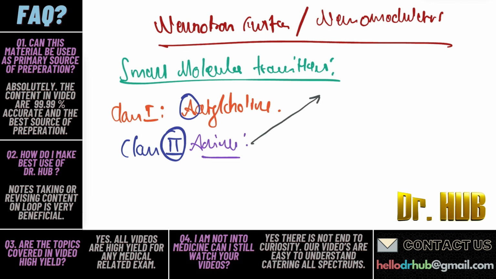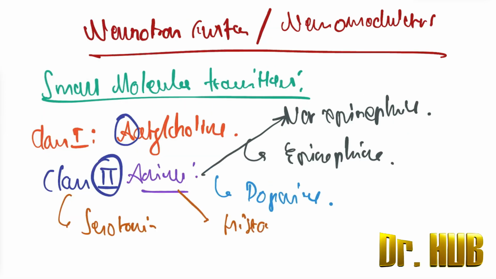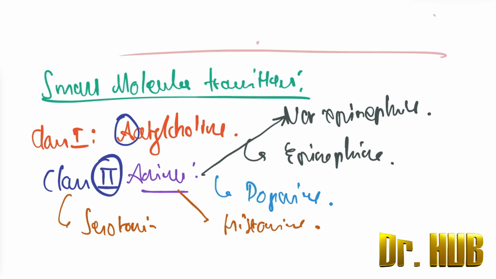So the amines, what is it including? There is norepinephrine, there is epinephrine, then there is dopamine as well. Next comes serotonin, and the histamine. So let's recap: norepinephrine, epinephrine, dopamine, serotonin as well as histamine.